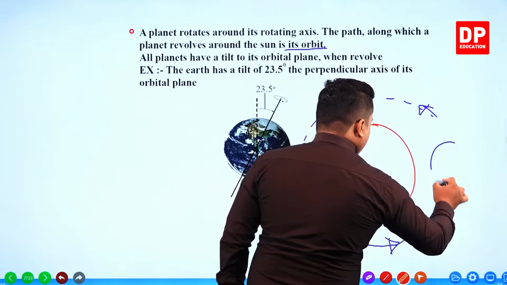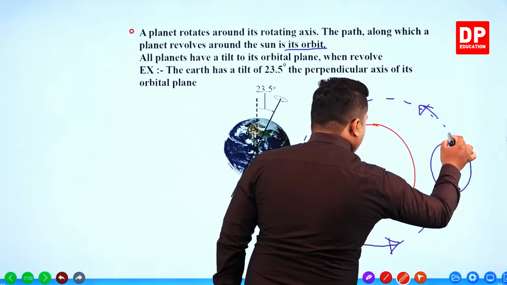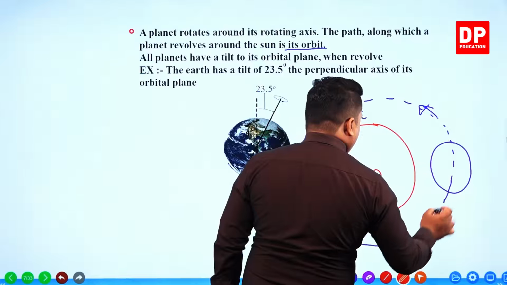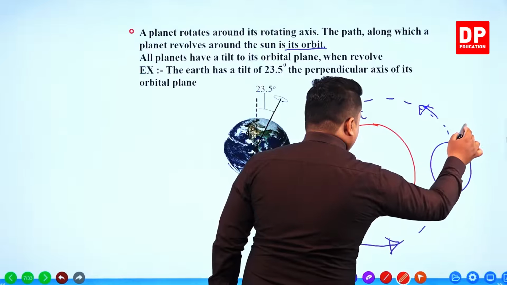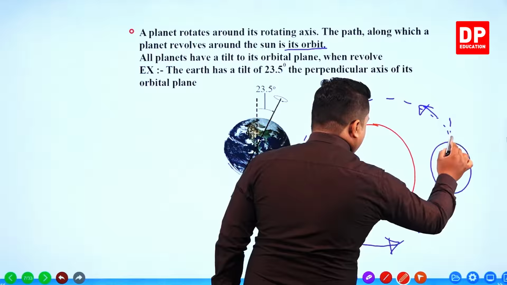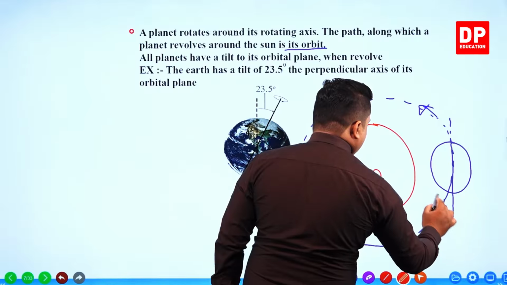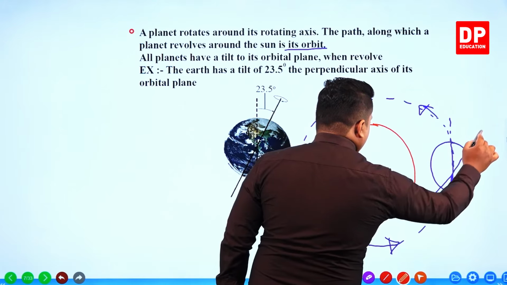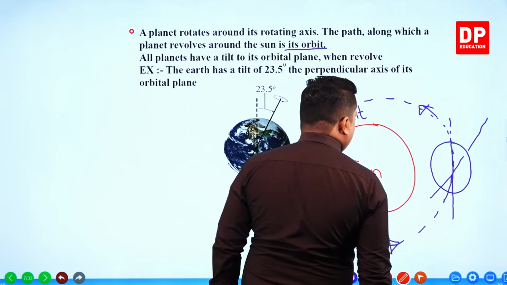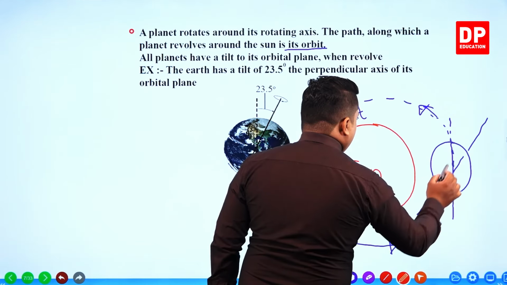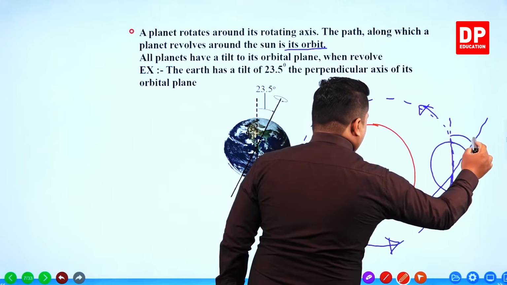So the thing is, my dear children, as this is a planet and an exact circle-like object, we can't observe the tilt. I mean, the object is symmetrical, no?